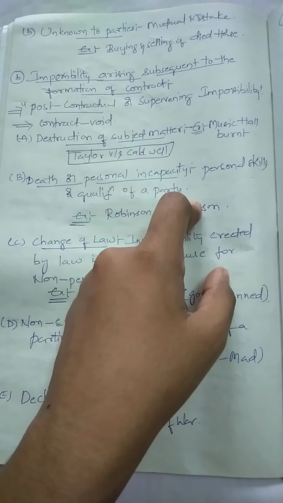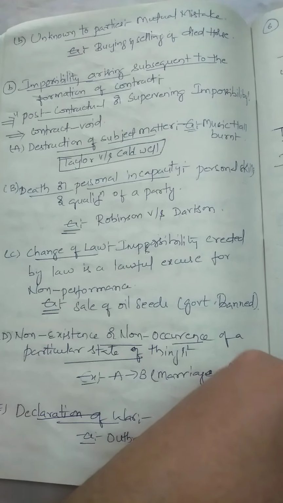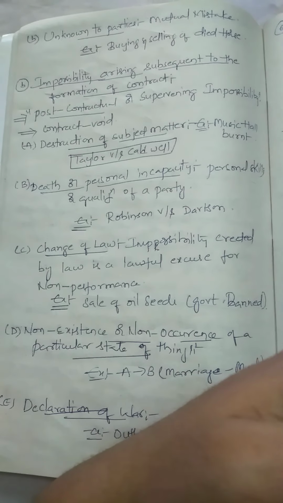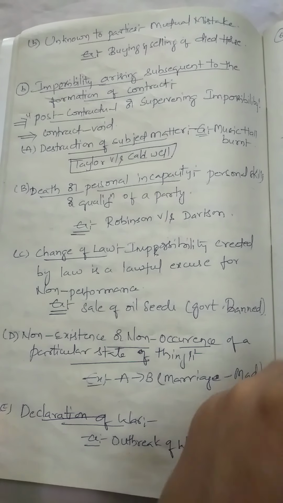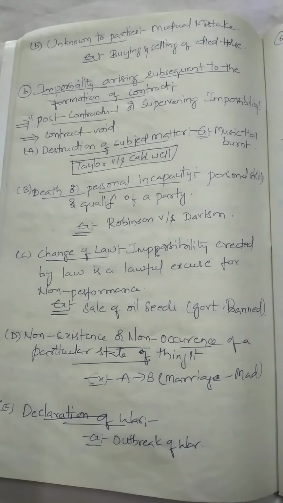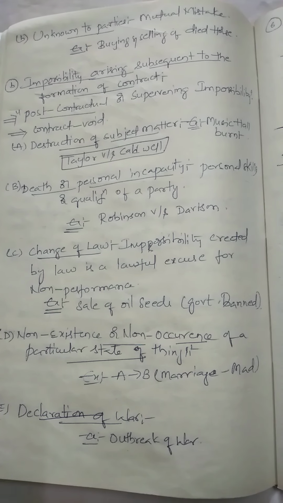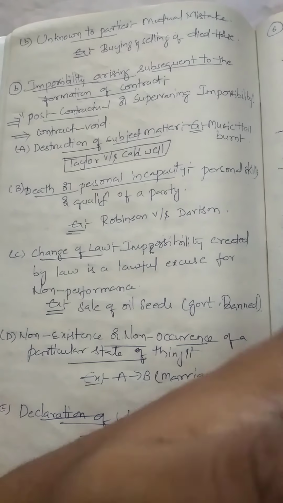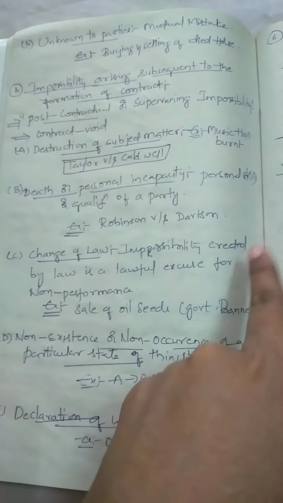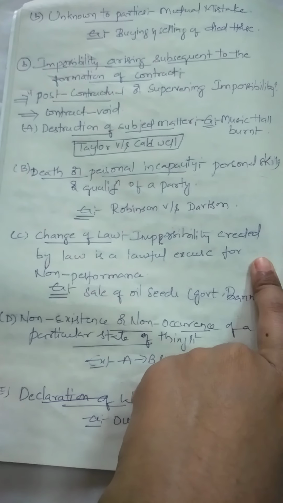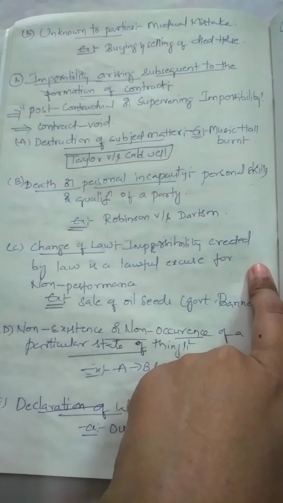Post contractual impossibility means after creation of the contract, the parties get to know that this contract cannot be performed, that it is becoming impossible. It is famously called a supervening impossibility.